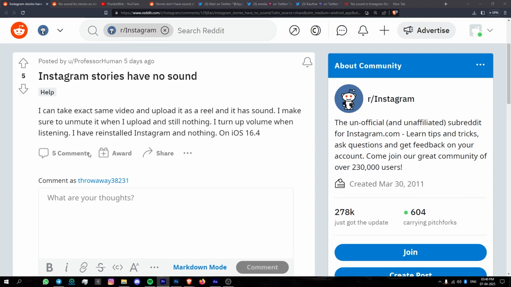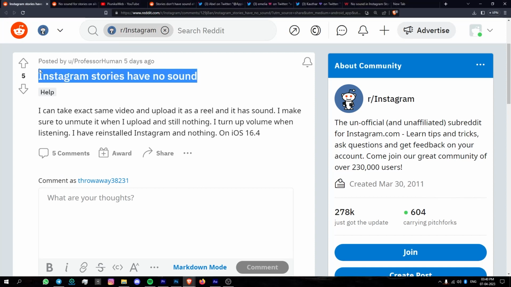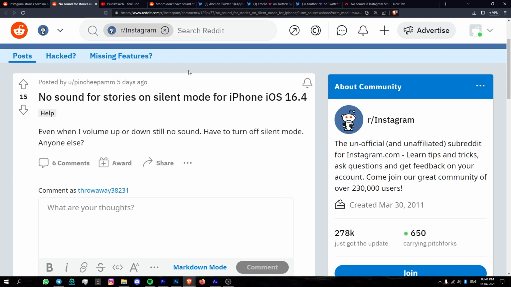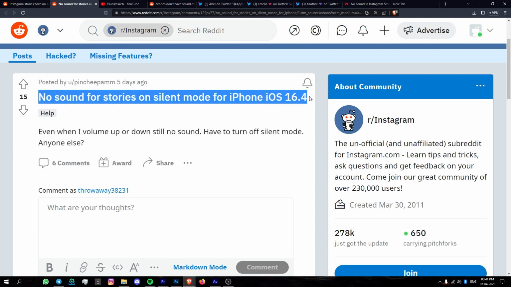Some Instagram users are reporting an issue where the stories on the platform do not play any sound for some reason. Most of the reports are from those who recently updated to iOS 16.4. This is frustrating as they are unable to enjoy the stories posted by their friends and family.